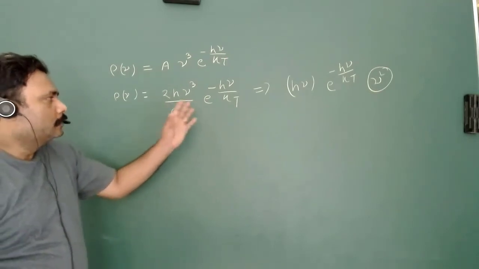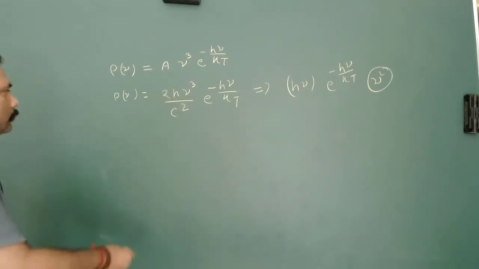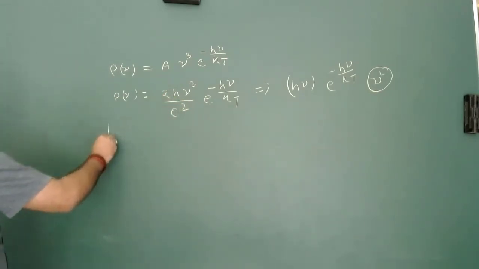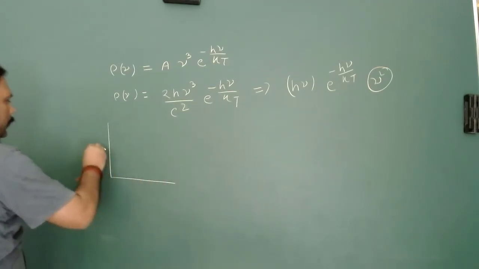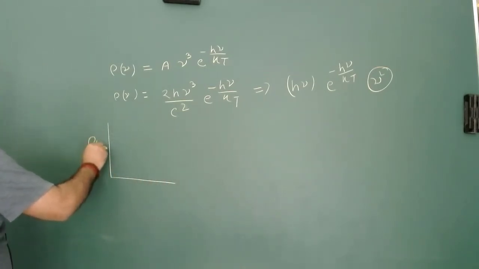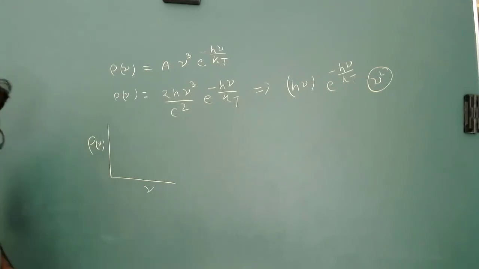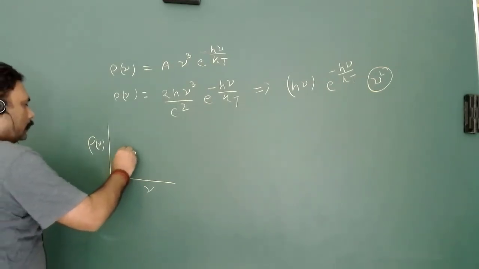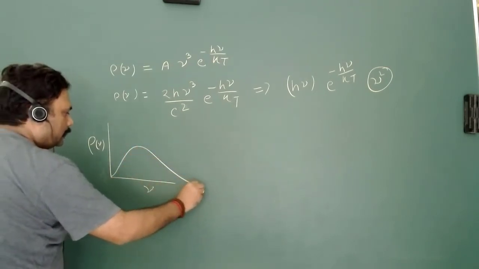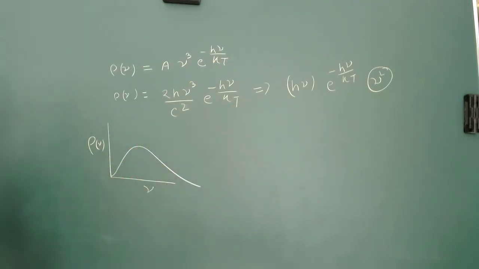Let's try to see what he plotted. When we plot this, rho nu versus nu, the correct plot is this, given by experimental evidence.